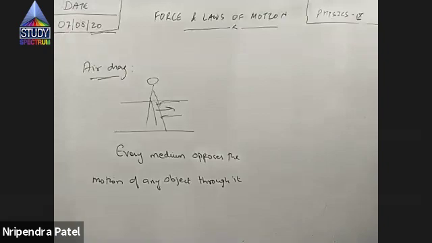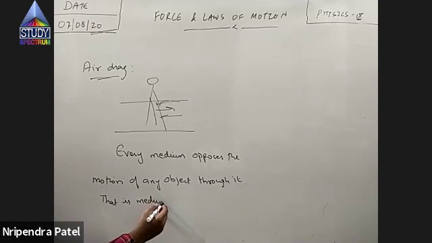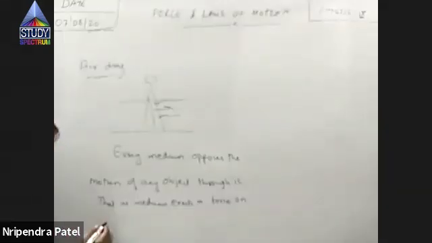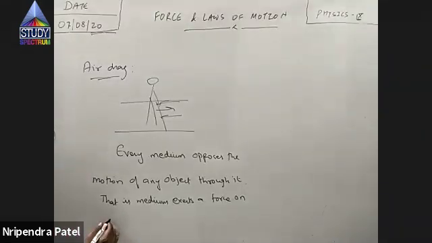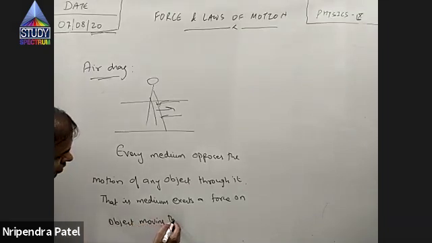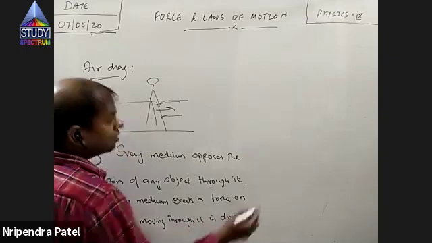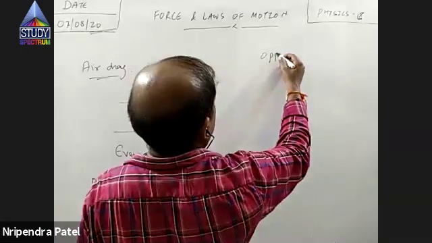Every medium opposes the motion of any object through it. That is, a medium exerts a force on an object moving through it in a direction opposite to velocity.